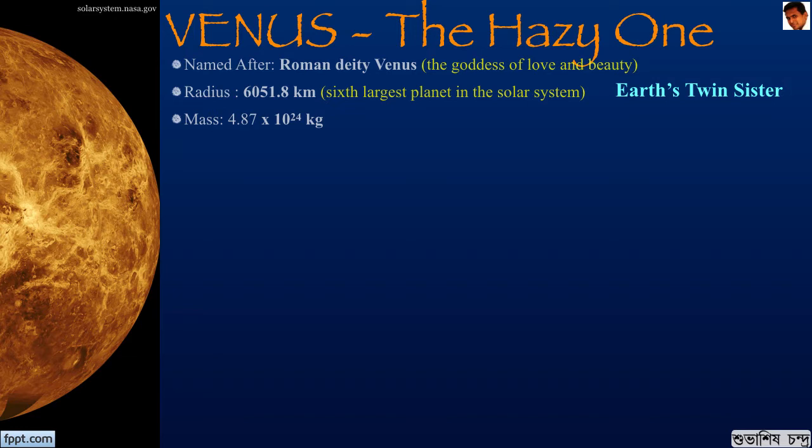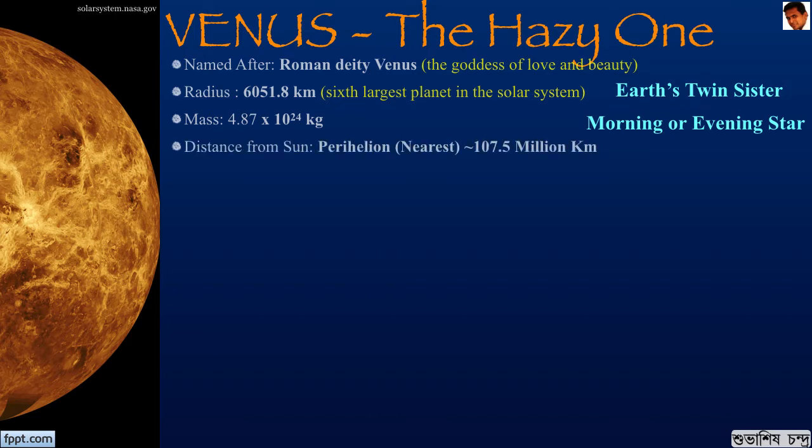As it is nearest to the Earth and has high reflectance, it is seen as a bright object in the morning and the evening sky. Our forefathers hence named it the morning or the evening star. At perihelion, it is at about 108 million kilometers, and at aphelion, it is about 109 million kilometers from the Sun. This gives it an almost symmetric circular orbit.